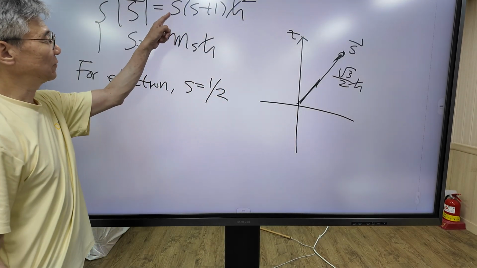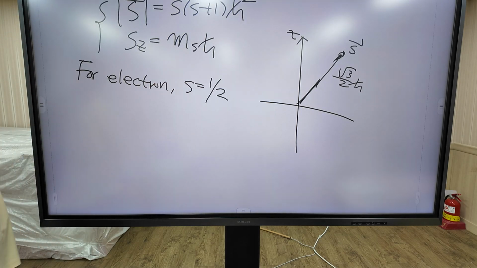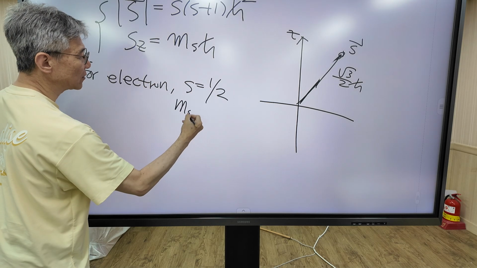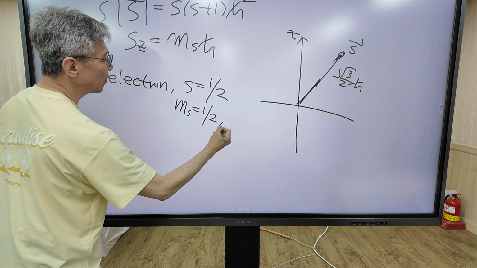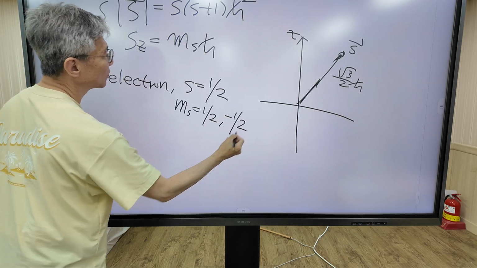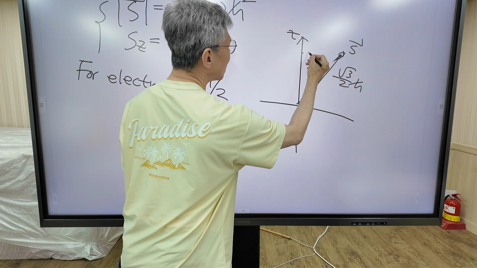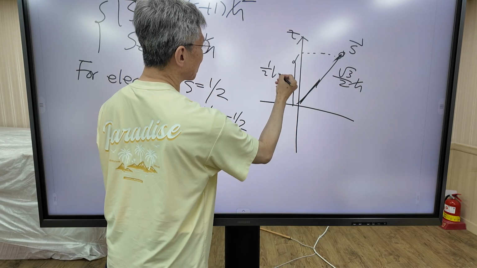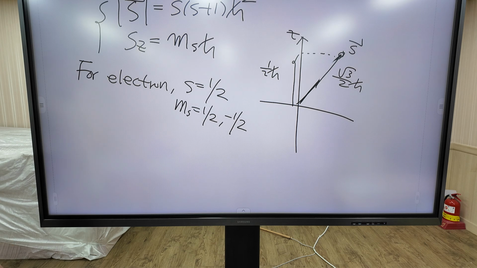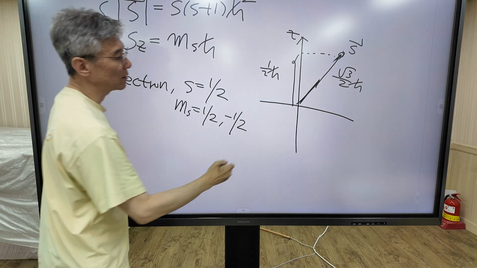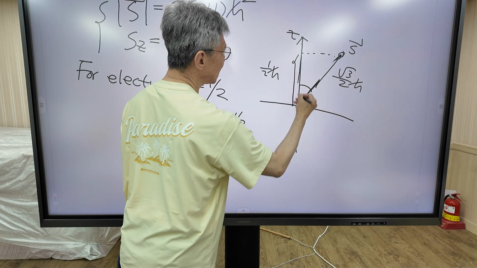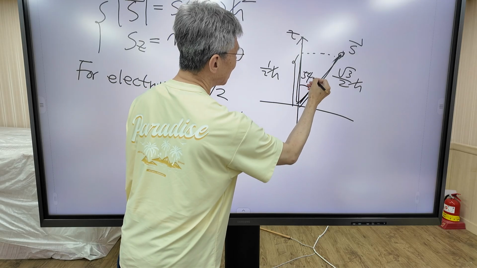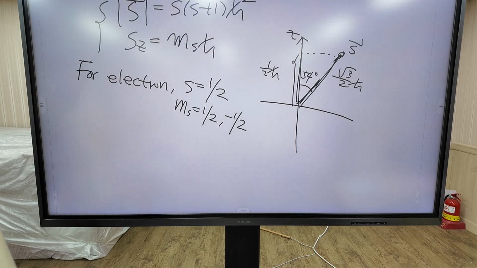For S equal to 1/2, MS has two values, 1/2 or minus 1/2. So for up spin, the z component is 1/2 h bar. So we can calculate the angle between the z axis and the spin vector. This is approximately 54 degrees.